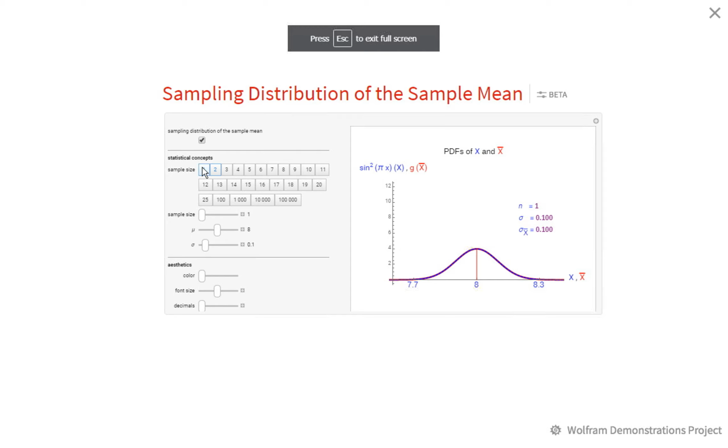So we're going to start off with this gerbil. The mass of female gerbils is normally distributed with a mean of 8 and a standard deviation of 0.1.